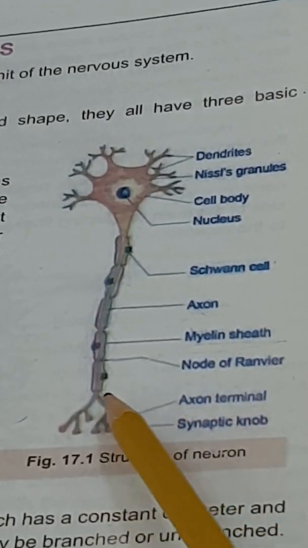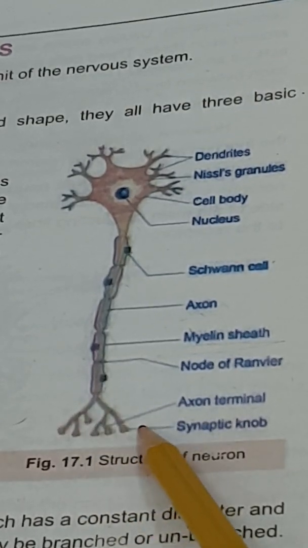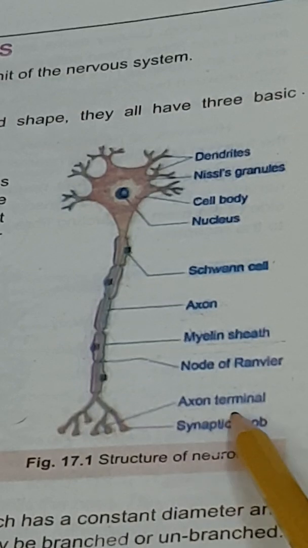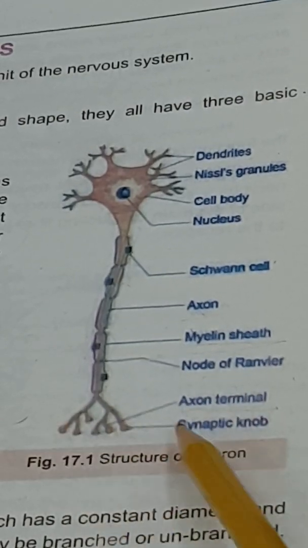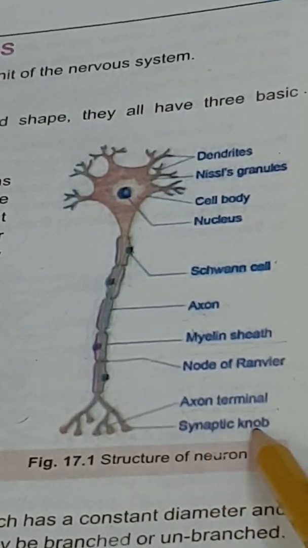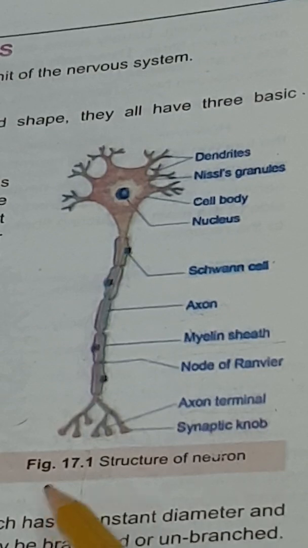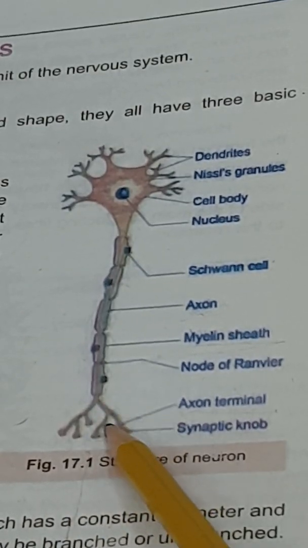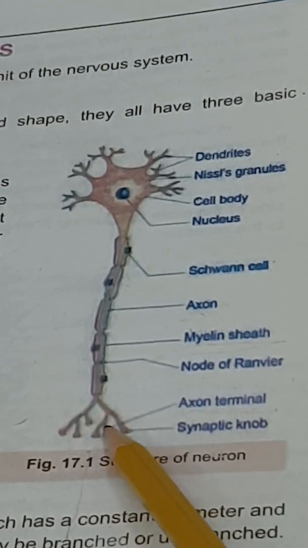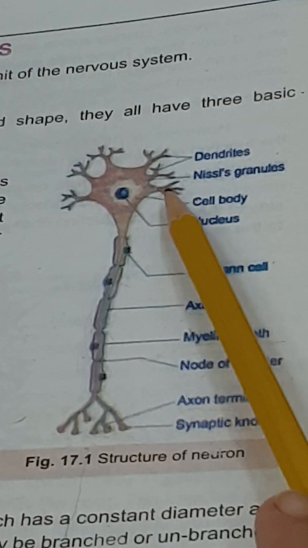At the end of the neuron, the axon forms some terminals known as axon terminals, and these are known as presynaptic terminals. One neuron always attaches with its axon to the dendrites of the other neuron.